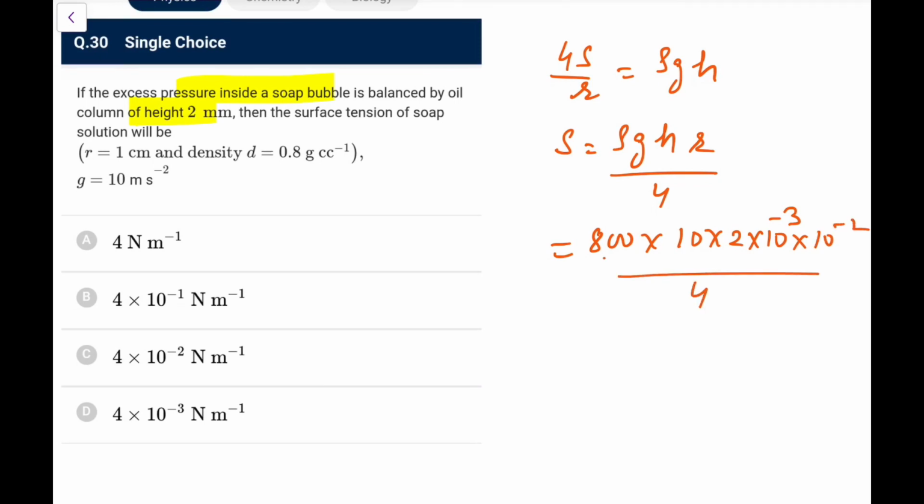So this is 10 to the power 2, 10 to the power 3, let's cancel it out, and this would be 2, that is 4 into 10 to the power minus 2 Newton per meter. That is what I am getting. So it should be option C here, yes.